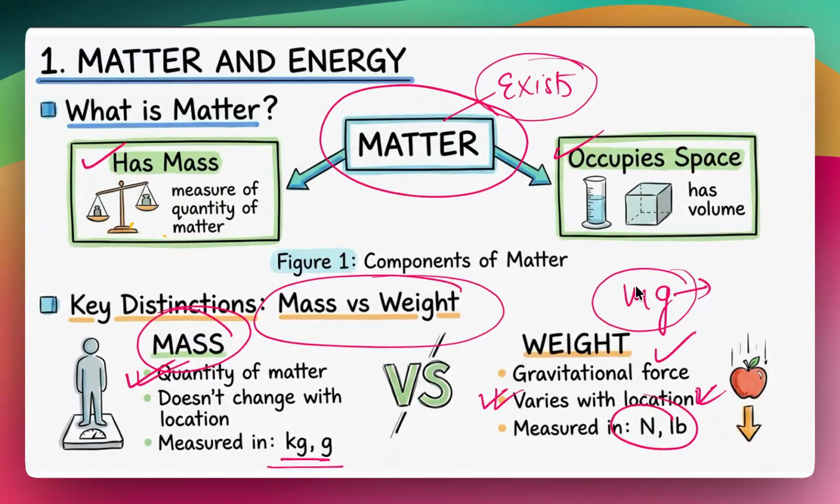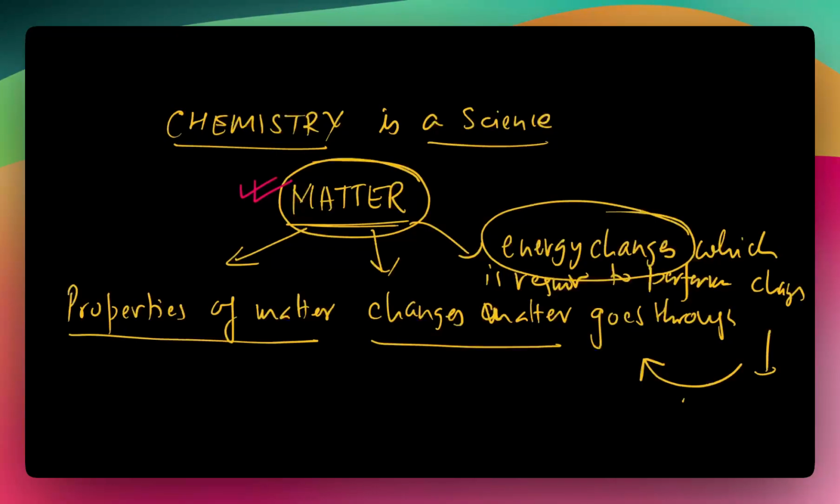So in chemistry, we are fundamentally going to deal with matter, its properties, and the energy changes which are required to perform this change in properties, right? So again, what is chemistry? Chemistry is a science. That's the easy one. It describes and basically deals with matter, right?